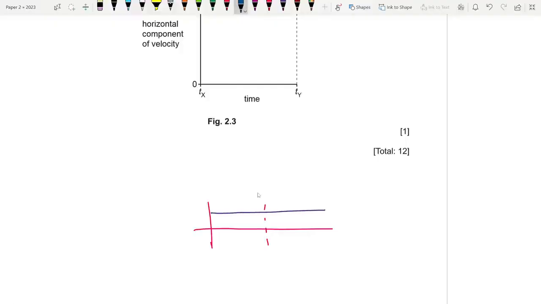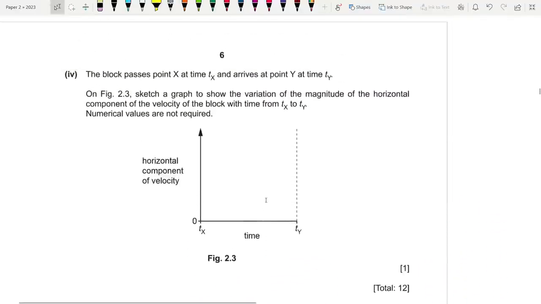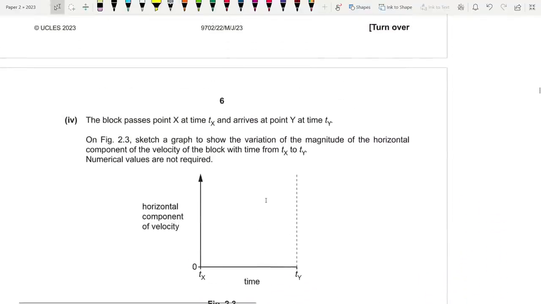But the vertical velocity actually goes from a positive value to a negative value throughout the journey. Because the block, maybe it goes like this. So till its maximum point, it has a positive value of the vertical component of velocity. But after this point onwards, it turns into a negative value. Okay. So basically, this was also a trick question.